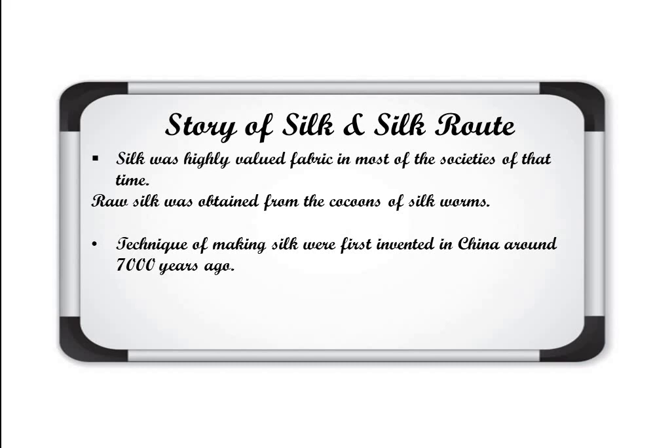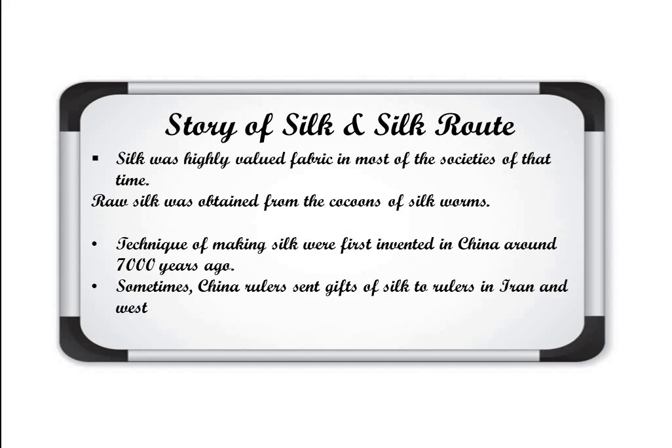When you read the chapter, you will see that near about 2000 years ago, the Chinese rulers sent gifts of silk to rulers in Iran and West Asia, and from there the knowledge of silk spread further west also.